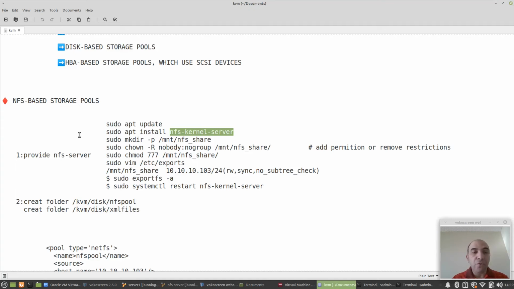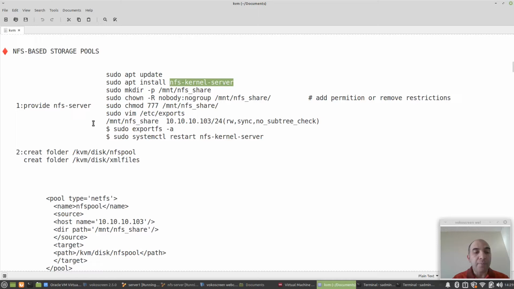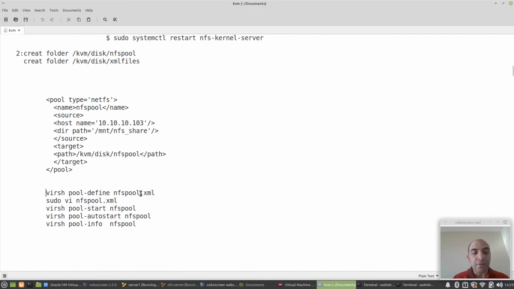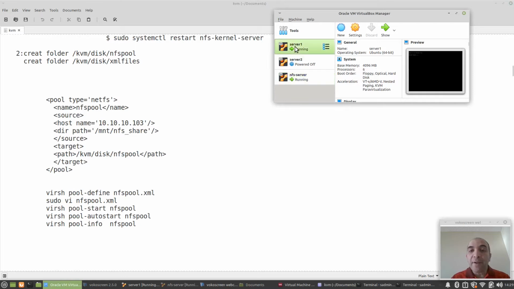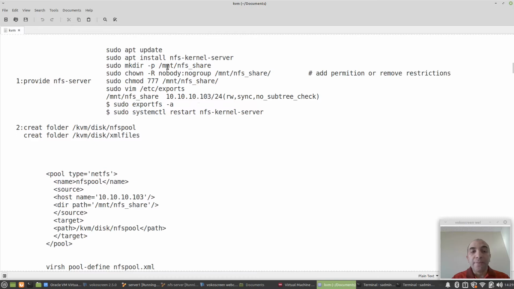In this video, I want to implement NFS-based storage pool inside the KVM by using virsh. Here we have server 1 that I installed libvirt inside, and also we have an NFS server that is a Ubuntu server. I installed NFS kernel server inside the Ubuntu server for providing it as an NFS inside my network.